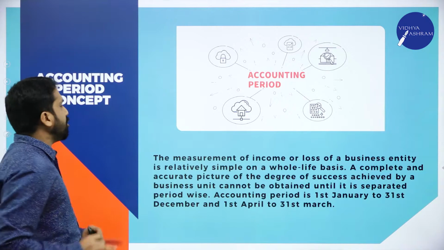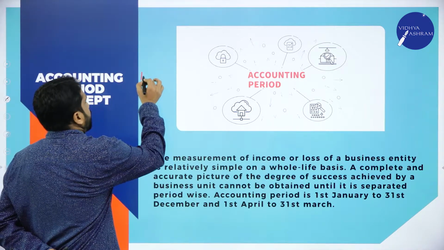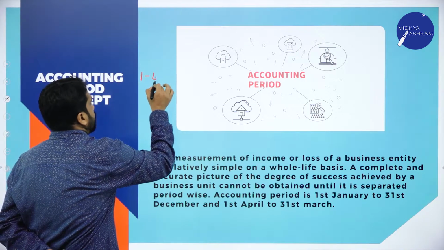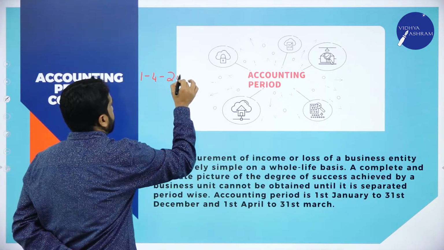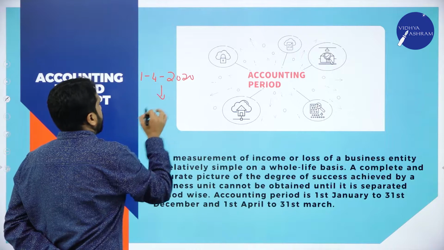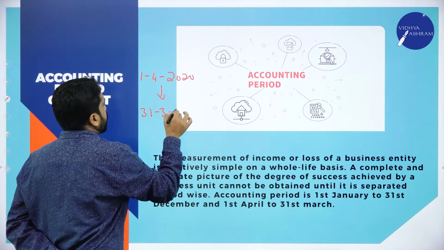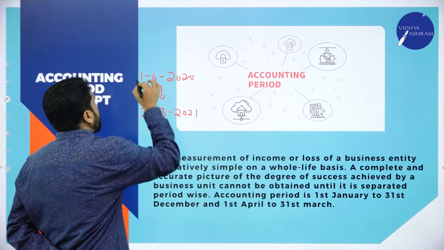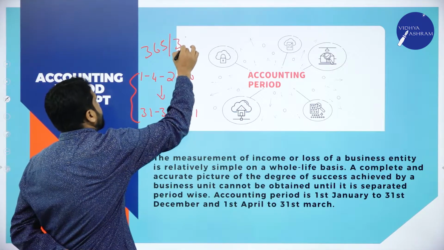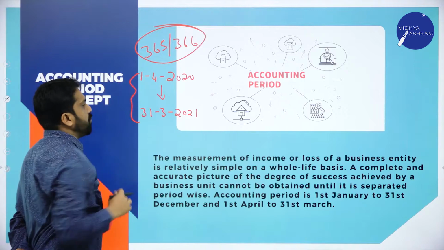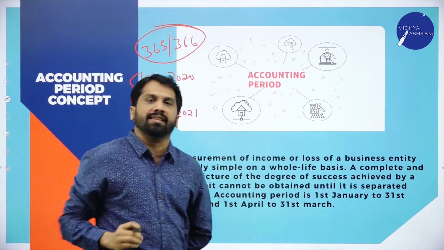Yes, the financial year is from 1st April, for example 2020, to 31st March 2021. These 365 or 366 days we call the financial year.